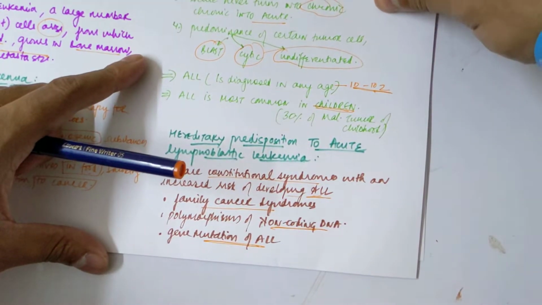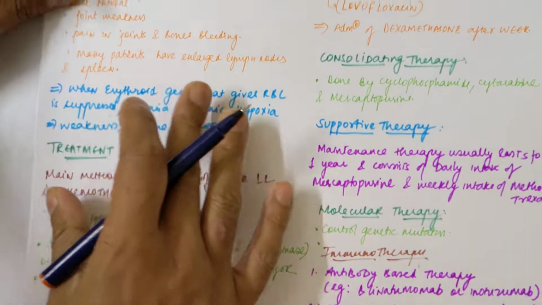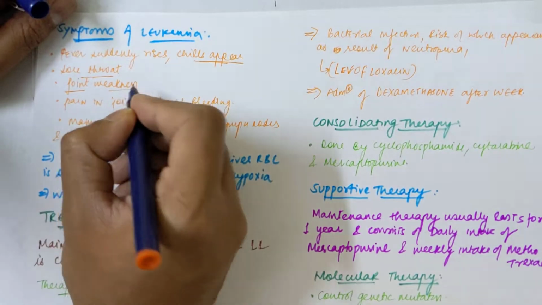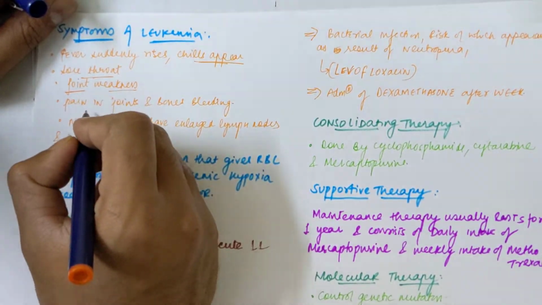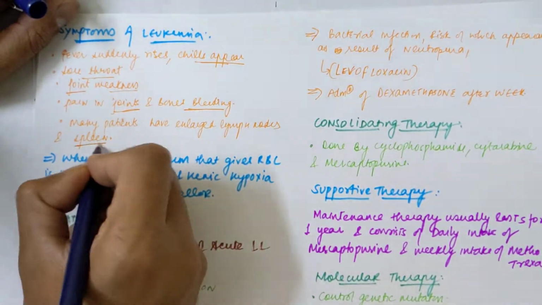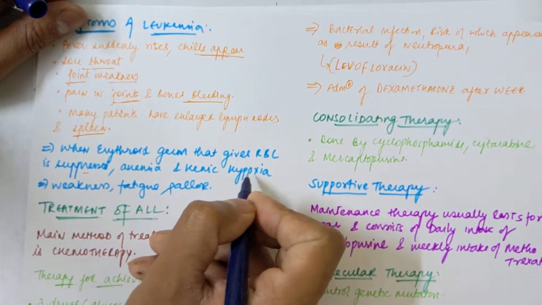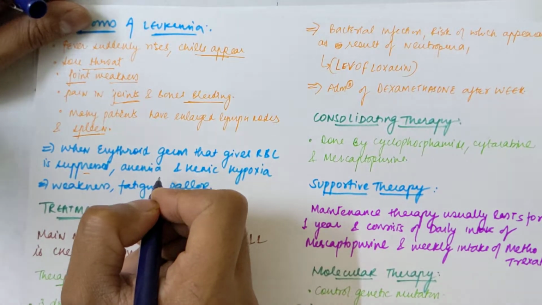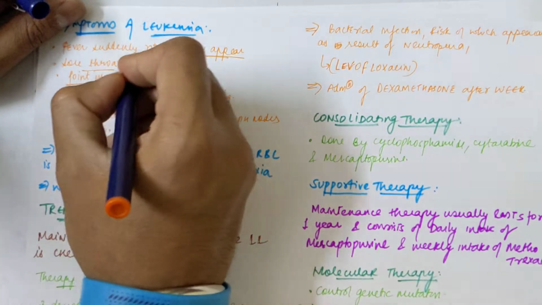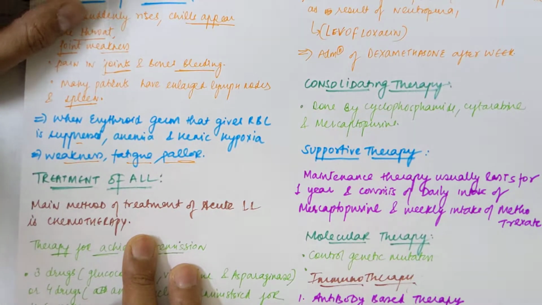Now, what are the symptoms? The patient will have fever, a sudden rise in fever, chills, sore throat, weakness, pain in joints and bones, and bleeding. Many patients have enlarged lymph nodes and spleen. When the erythroid germ that gives rise to RBCs is suppressed, anemia and hemic hypoxia can develop, so there can be a decrease in the level of oxygen, weakness, fatigue, and pallor. Weight loss can also be there. Clear. Now what treatment can we do for ALL?